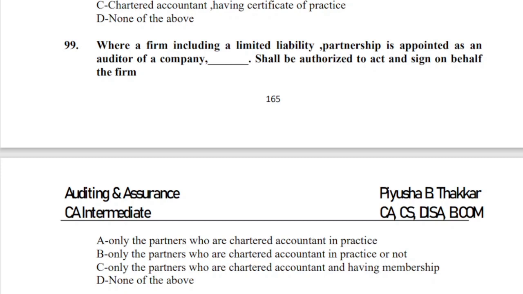Here when we speak of LLP, that means in this particular firm we are having different kinds of professionals. So when we speak of signing of the audit report, it needs to be signed only and only by partners who are chartered accountants in practice. Yes, CA plus COP should be there in order to be eligible and qualified to sign an audit report. So here in case of question 99, A should be the correct answer.